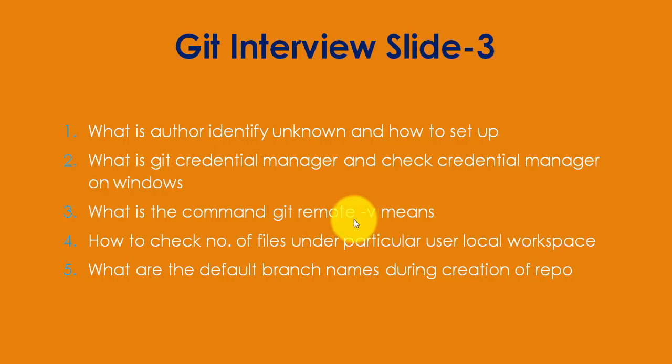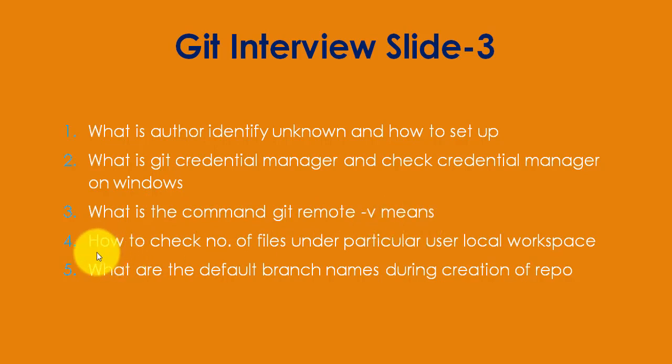So for example, if dev1 wants to pull the changes from another git repository, then it will show that repository URL there, and dev2 has been associated with a different GitHub repository and cloned the files from GitHub to your local repo. Then this command will show you that this particular user is associated with which GitHub repository URL or clone URL. I already described this in one video. Please go through that; it is available in my playlist, and that is what git remote -v means. So for question number 13, I described what the command git remote -v means.